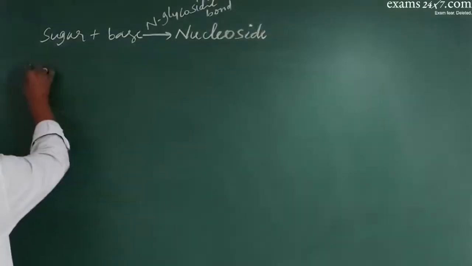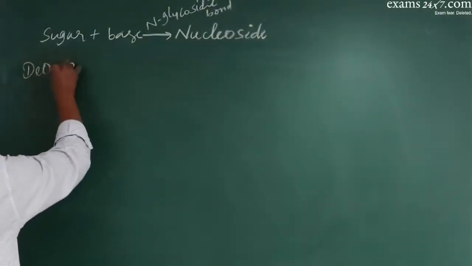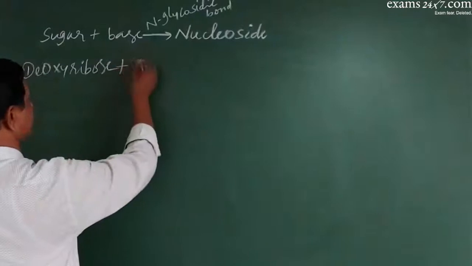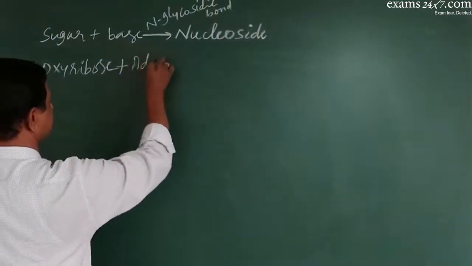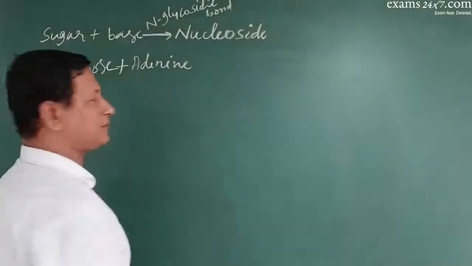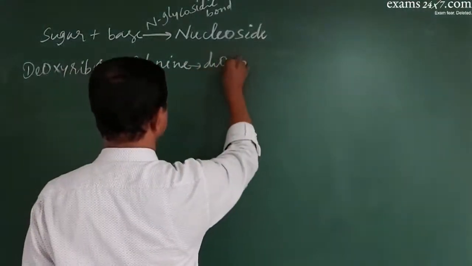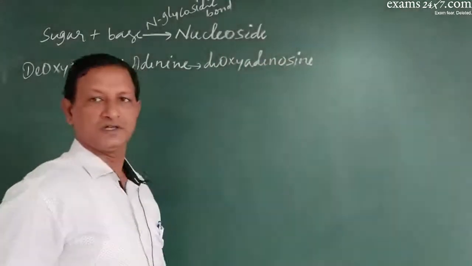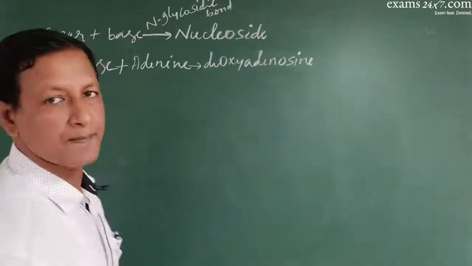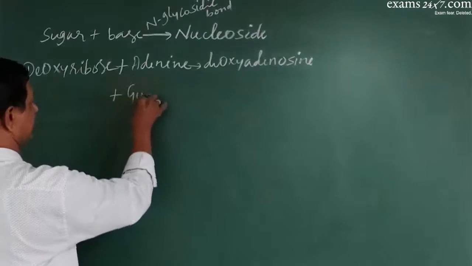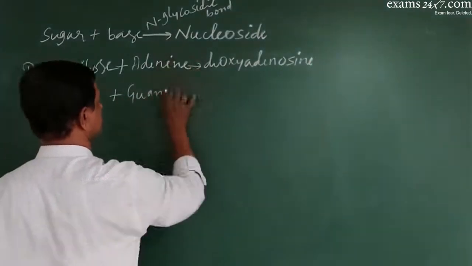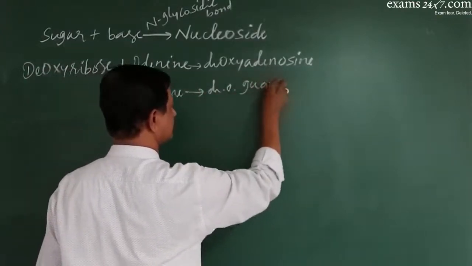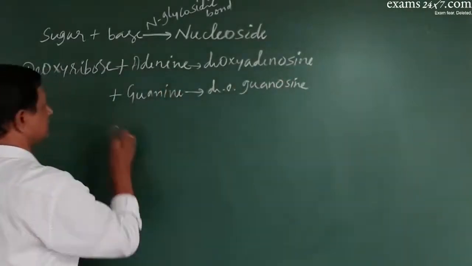For example, the sugar is deoxyribose. It combines with the base, say adenine, and this forms a nucleoside called deoxyadenosine. Similarly, it can combine with guanine and form deoxyguanosine.